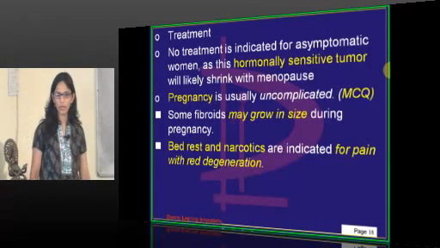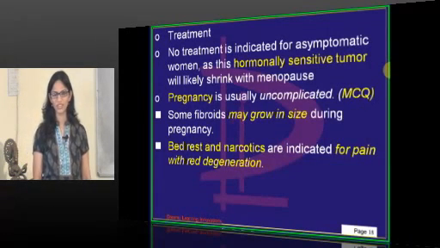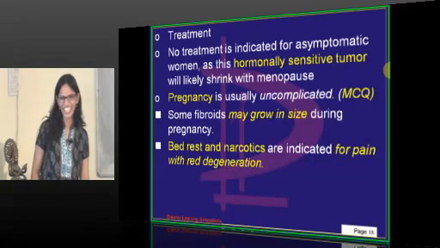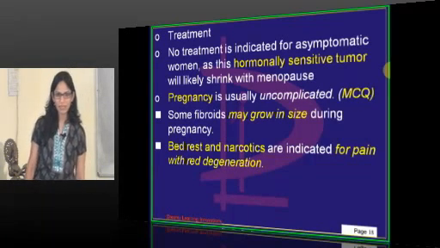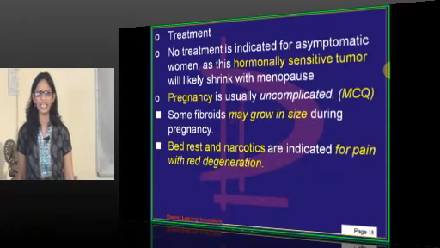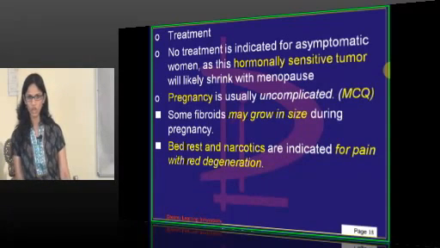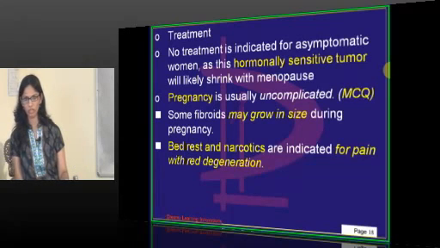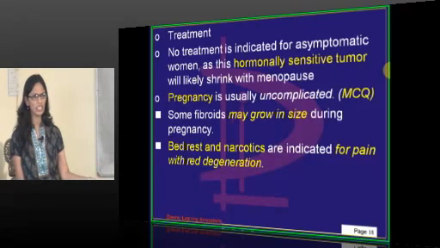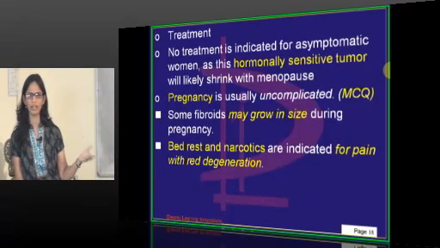Treatment of fibroid. Don't read that slide. If an asymptomatic patient comes to you with an 8 or 10 week size of fibroid, the size of the uterus is always told in weeks form. If the patient has an incidental finding, she did a USG for some other thing, then you just have to counsel the patient that she doesn't require any hysterectomy for such kind of fibroids. She can wait and watch.